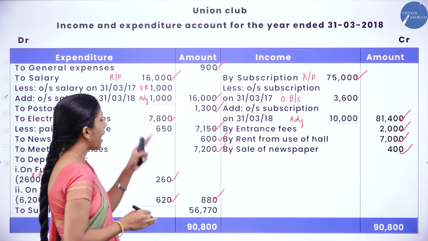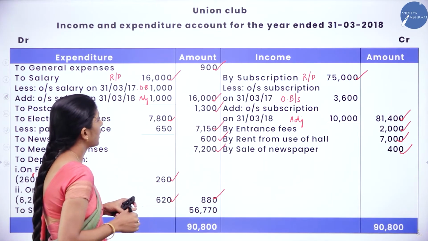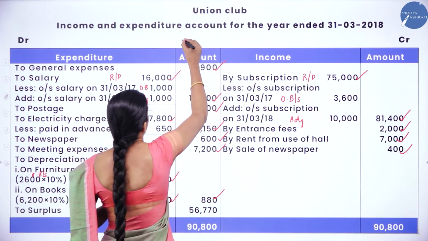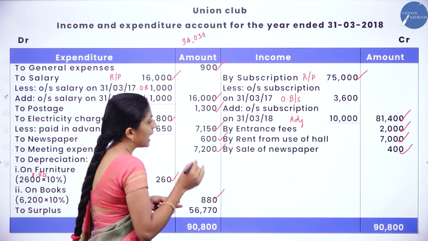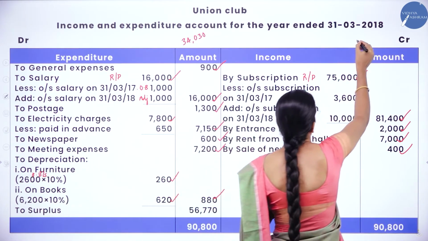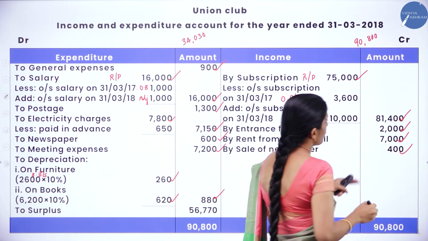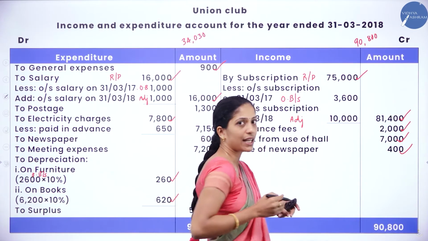So we have to add all the debit side. How to balance income and expenditure account? First we have to add all the debit side. So when you add all the debit side, you will get 34,030, whereas credit side is 90,800, that is 81,400 plus 2,000 plus 7,000 plus 400, you will get 90,800.